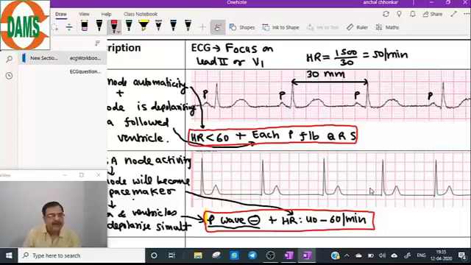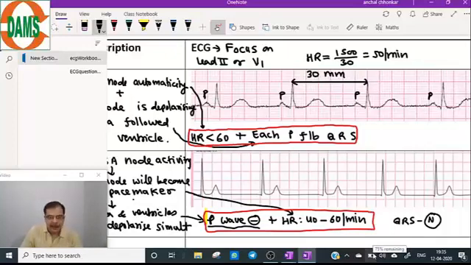PR segment or interval, you can't comment when P wave is absent. And remember, QRS is normal in junctional rhythm. It is not affected.